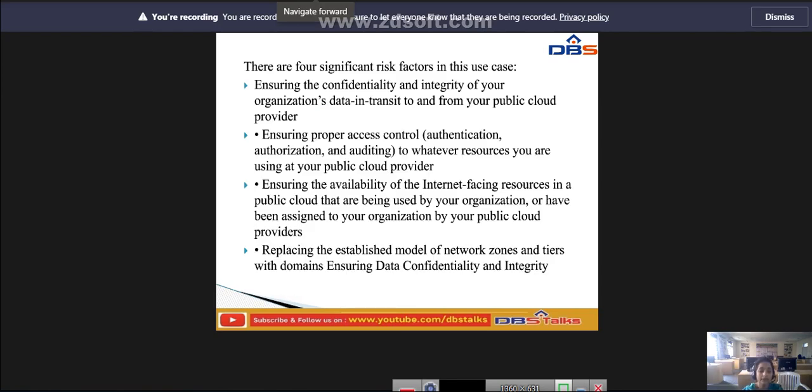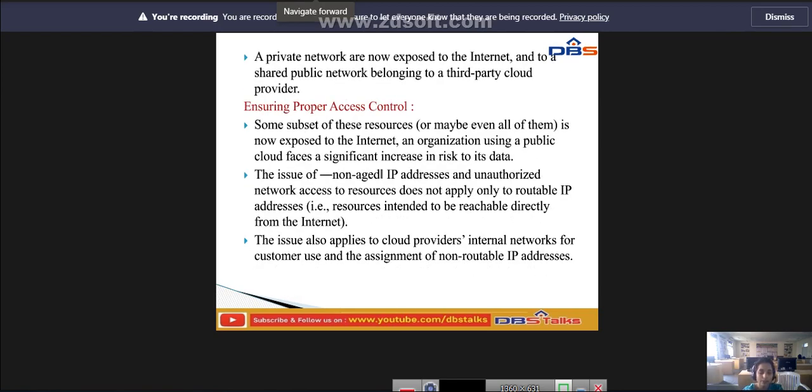Okay, next, ensuring proper access control. What is meant by ensuring proper access control? Some subset of the resources is now exposed to the internet. An organization using a public cloud faces a significant increase in risk to its data.